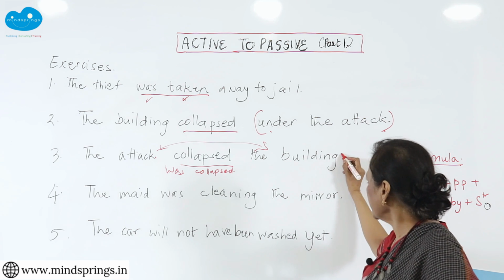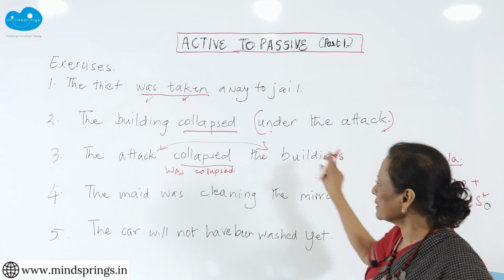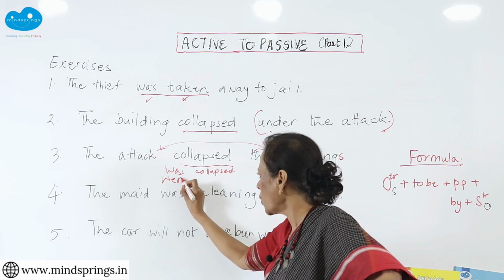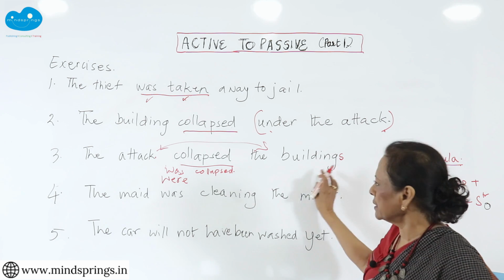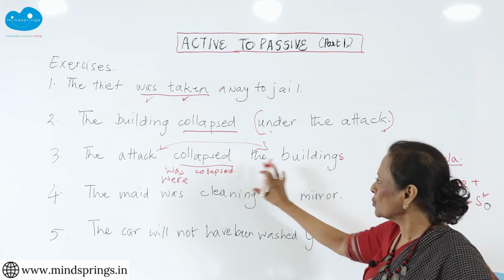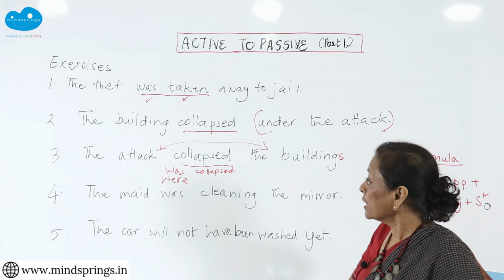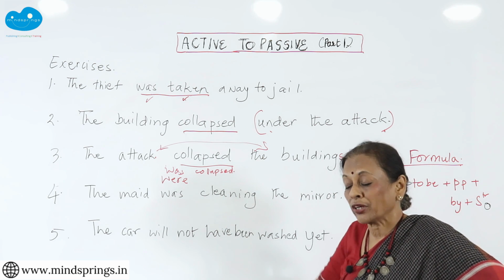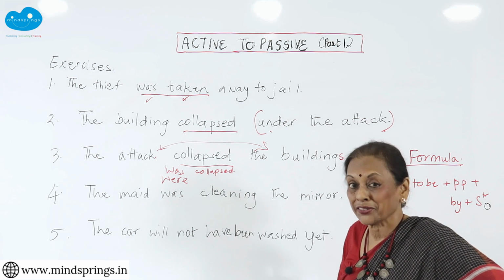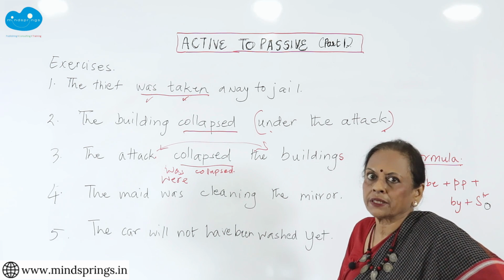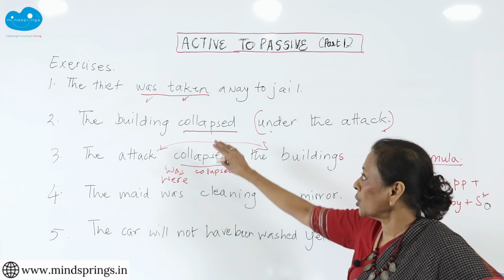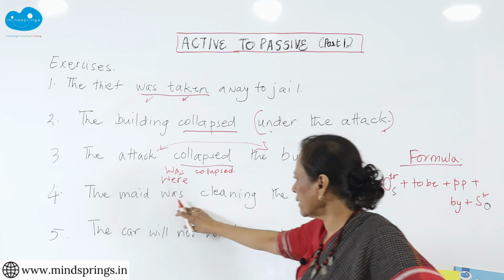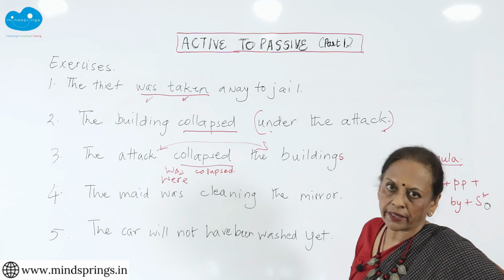Suppose it had been buildings, the attack collapsed the buildings, then it would have been the buildings were collapsed by the attack. So see, it's simple. Now the same verb, one is transitive and the other is intransitive. So don't look at the verb and say transitive, intransitive. See whether it has an object. Simple. The fourth one is the maid was cleaning the mirror.